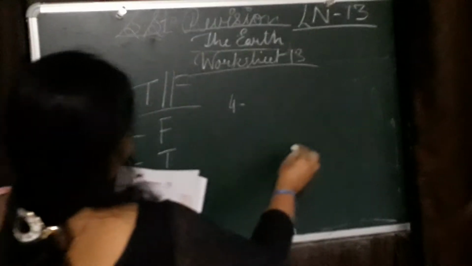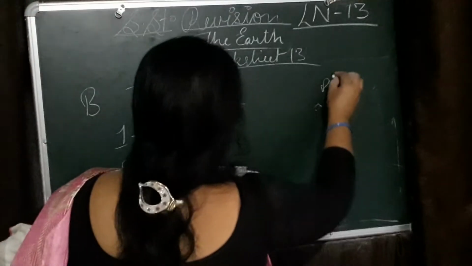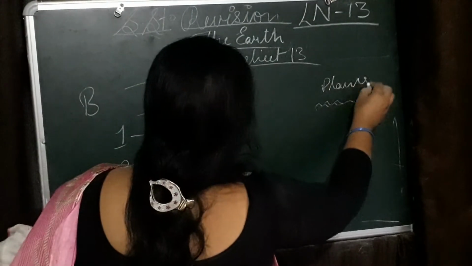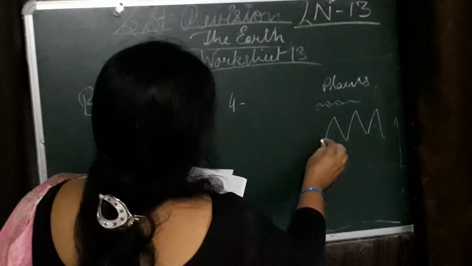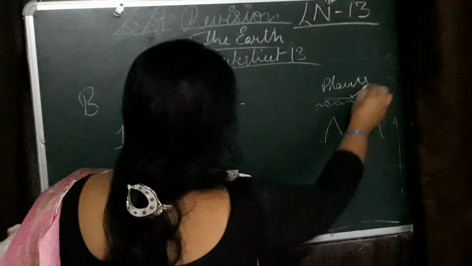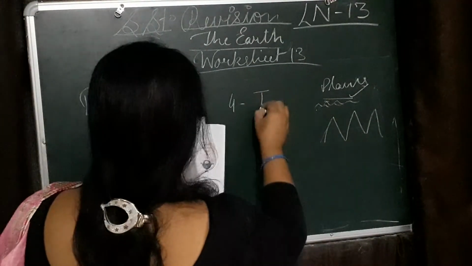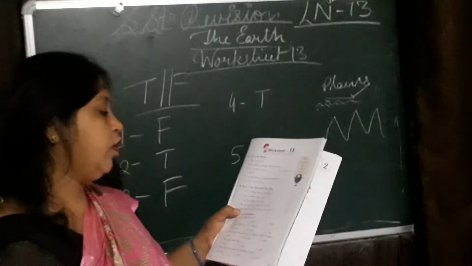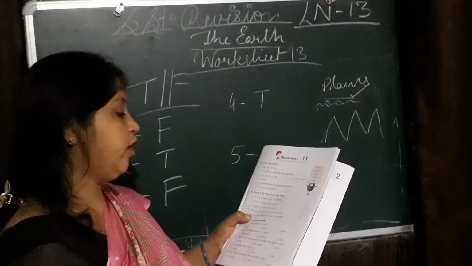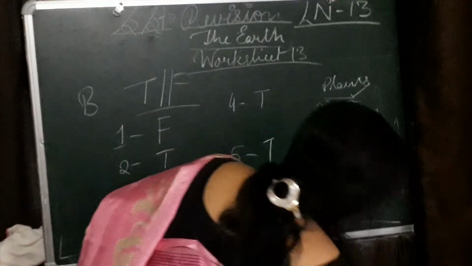4 number. We can run fast on plains than on hills. Suppose this is the picture of plain and this is the picture of valley. Where can we run fast? Here or here? Then here. So answer is plain. 4 number, true. 5 number, there is more water than land on the earth. Yes, true. 5 number, true.